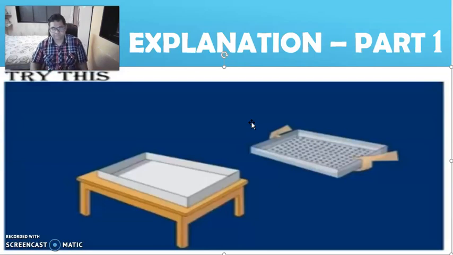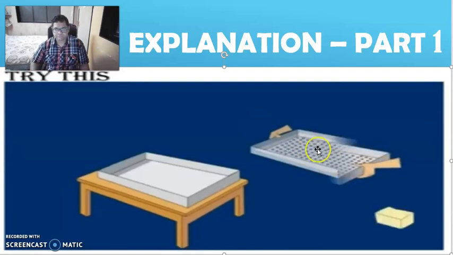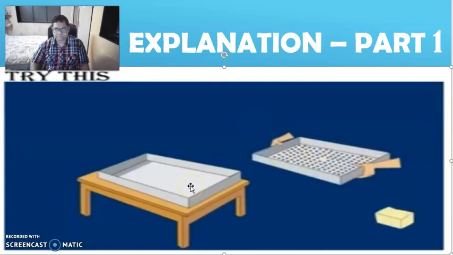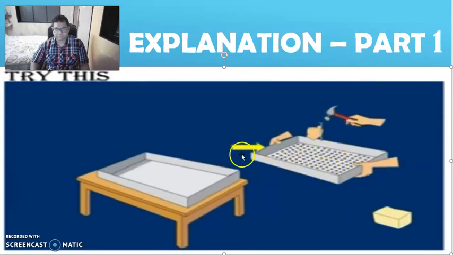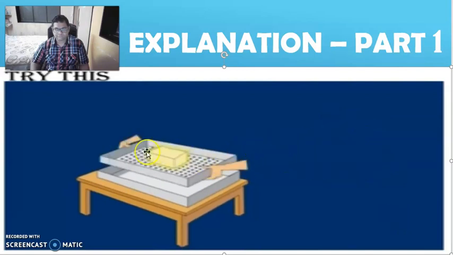Try this. Take a colander or tray which is deeper in the center. Take a piece of sponge. On the flat part of the tray, make the holes with the help of nails. Keep the sponge on the center of the tray or colander. Make sure there is no water in the sponge.